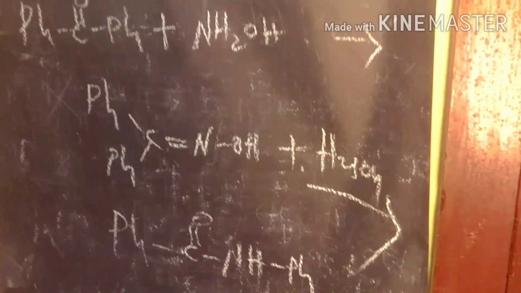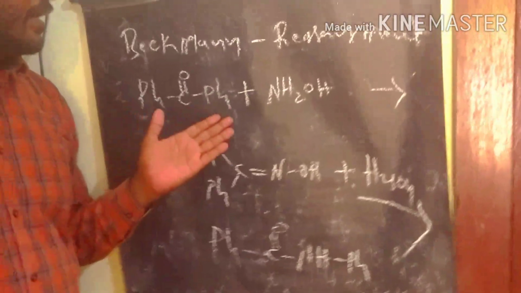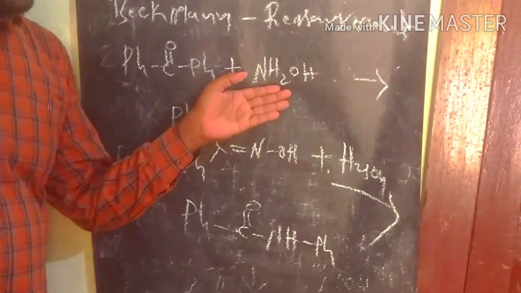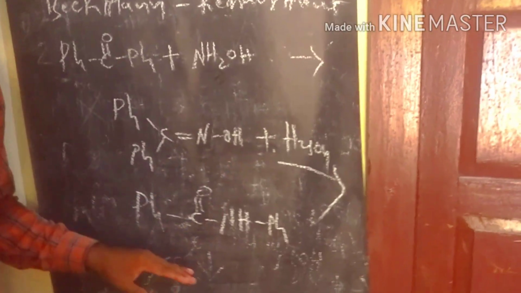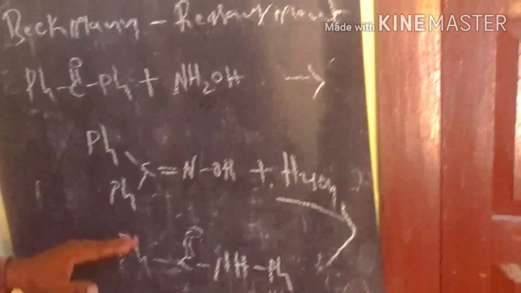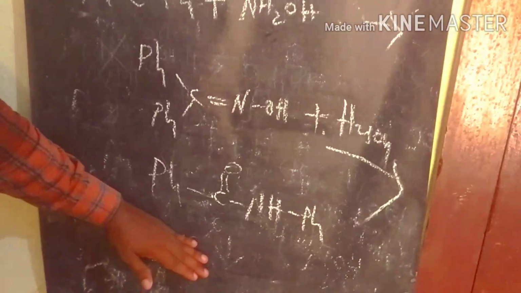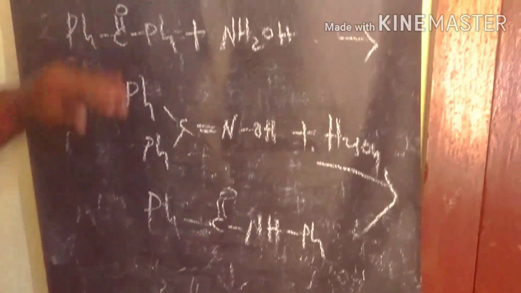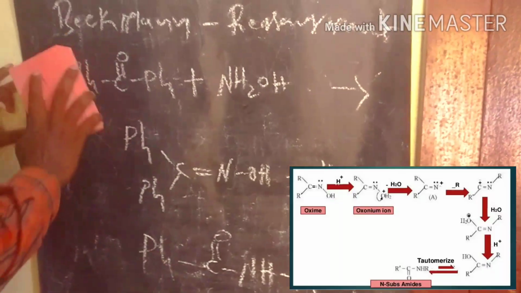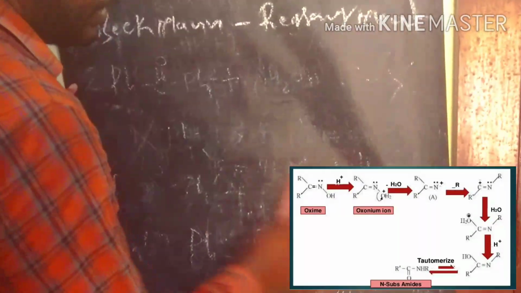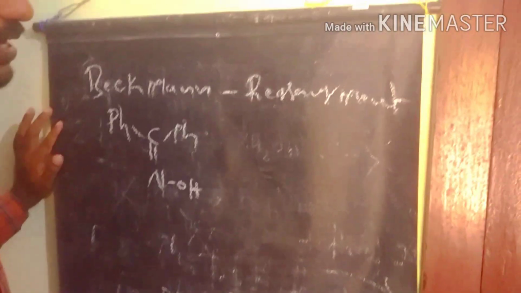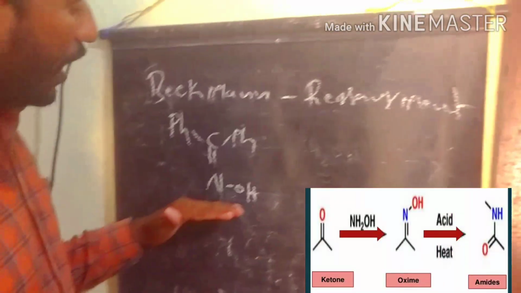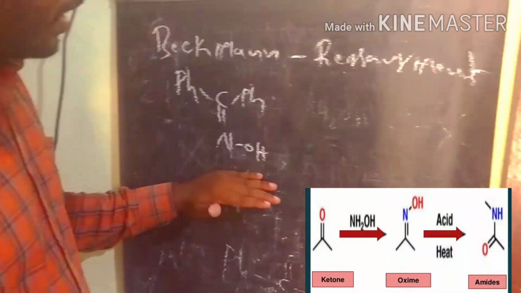This is the well-known named reaction called the Beckmann rearrangement. For example, if you take benzophenone as the reactant and react it with hydroxylamine, finally we are getting the ketoxime. In the presence of acidic medium, the ketoxime undergoes rearrangement to the amide. This reaction we call the Beckmann rearrangement. So what is happening in the Beckmann rearrangement? First of all we start with benzophenone reacting with hydroxylamine. We are getting this ketoxime.